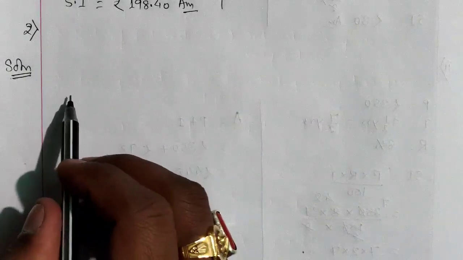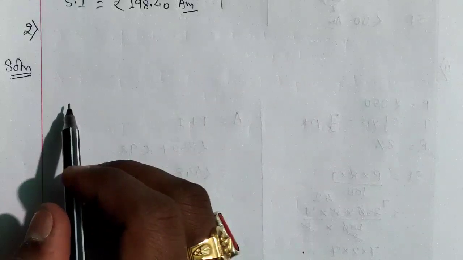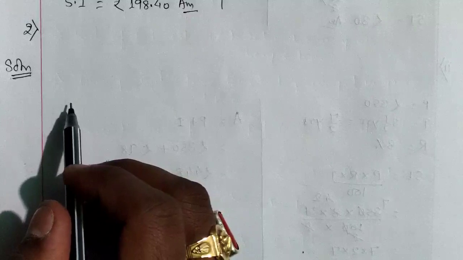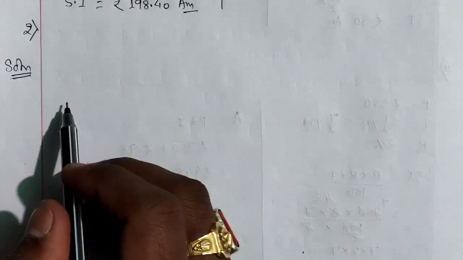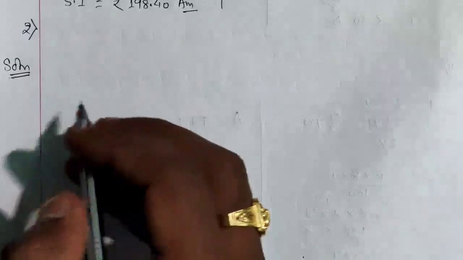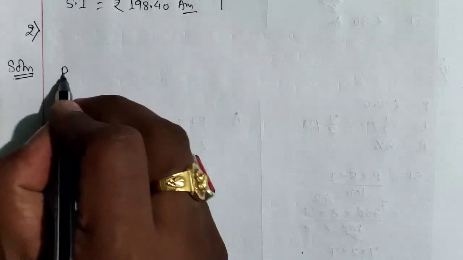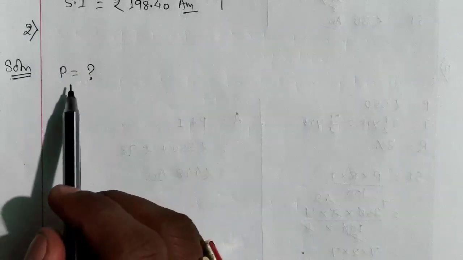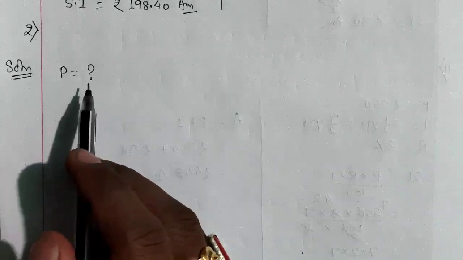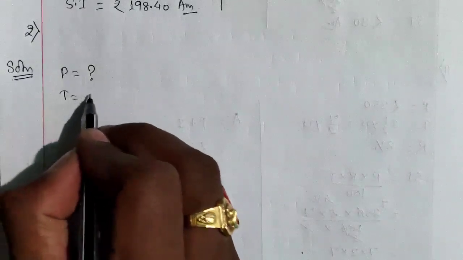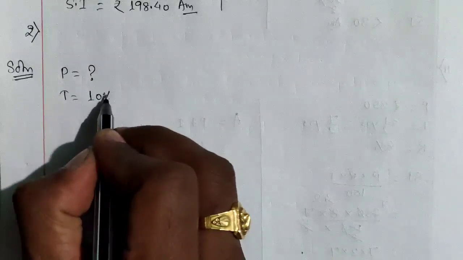Question number 2 is saying, on what sum of money does SI for 10 years at 5% become 1600? Question is saying on what sum of money. It means on what money. It means principal is not given. Principal is being asked in the question. On what sum of money means you have to calculate the principal. Does the SI for 10 years. Time is given, 10 years.